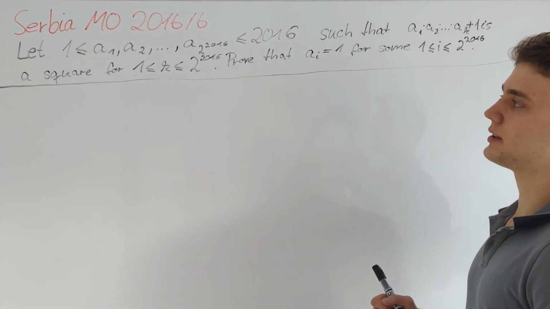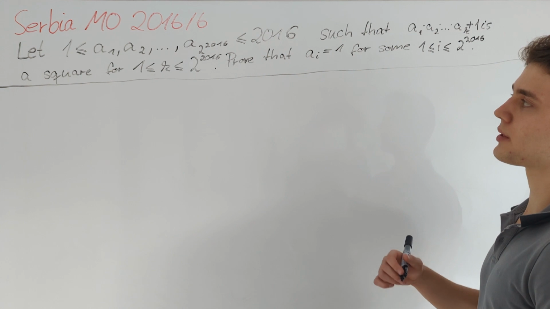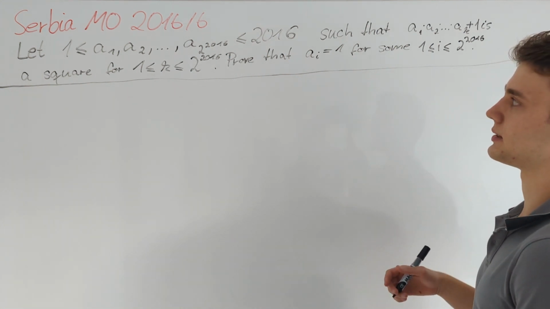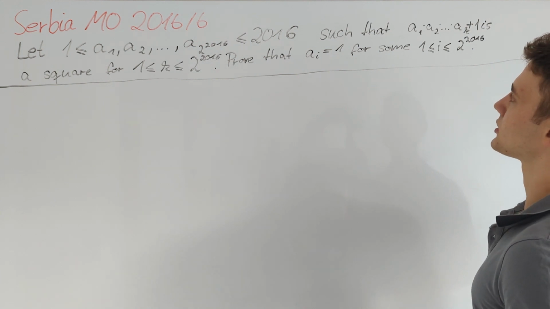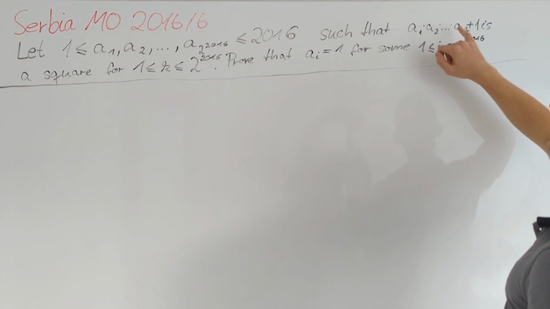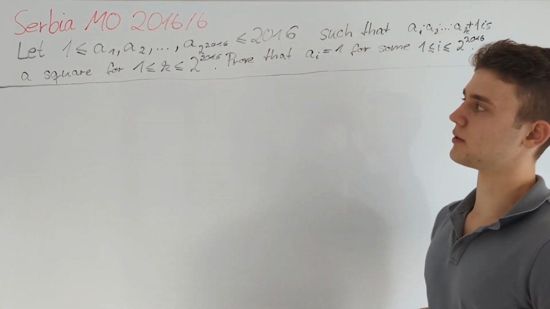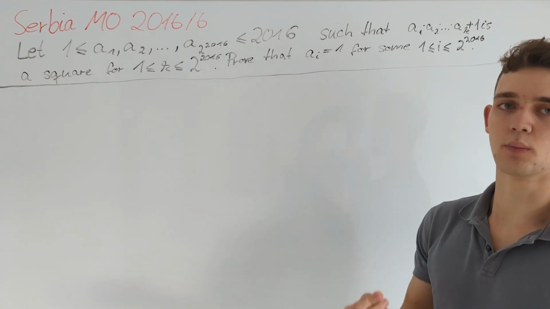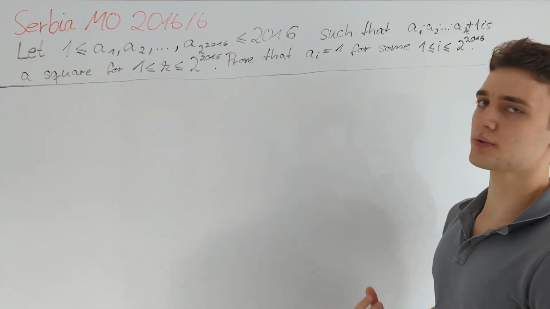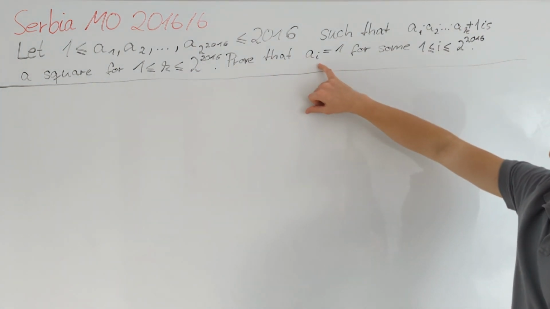We consider integers a1, a2, up to a_(2^2016) such that they lie between 1 and 2016 and such that a1 times a2 times up to times ak plus 1 is a perfect square for all possible indices k between 1 and 2^2016. We wish to prove that there exists an index i such that ai is equal to 1.